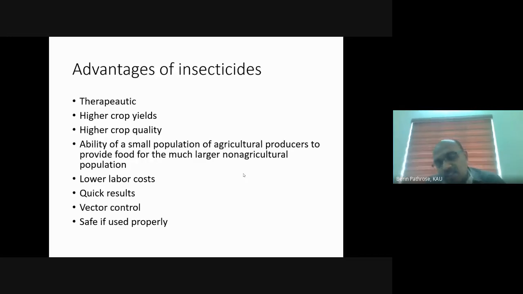So insecticides will have a role to play. And in organic agriculture, we have to go for repeated sprays of the organic pesticides, so labor cost will be more. Insecticides give quick results for managing vectors, for mosquitoes and all. This is the only method. And it is safe if used properly. Underline that, safe if used properly.